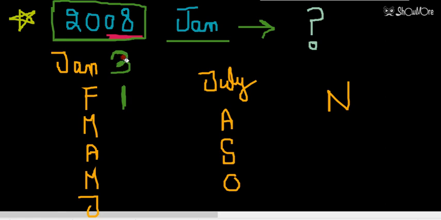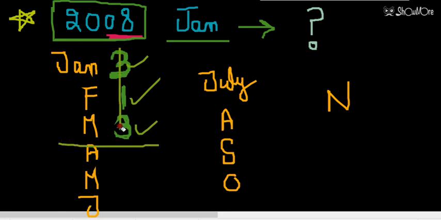So in the month of January, 3 odd days will be there. In the month of February, 1 odd day will be there. In the month of March, 3 odd days will be there. So students, here you can check easily. January 3 days, February 1 day, completing 4, 4 plus 3, here 7 is completed. Here 1 week is completed by adding these: 3 plus 1 is 4, plus 3 is 7.